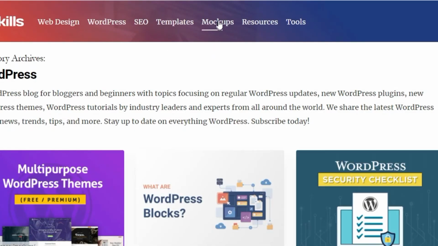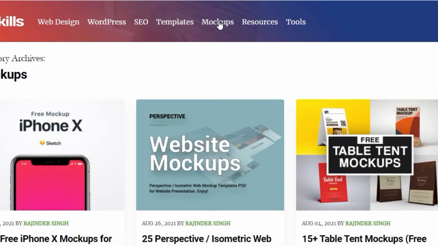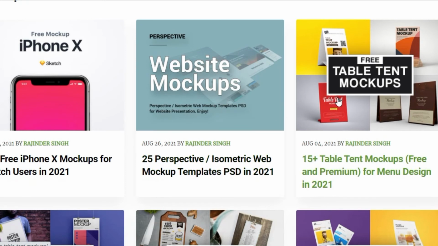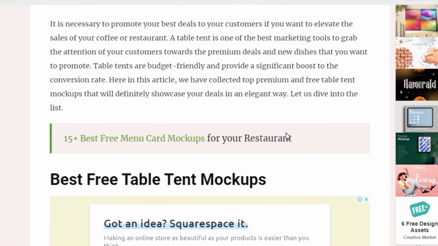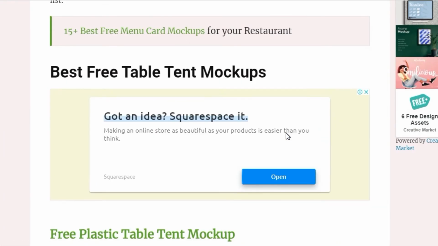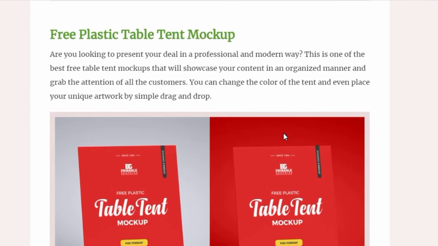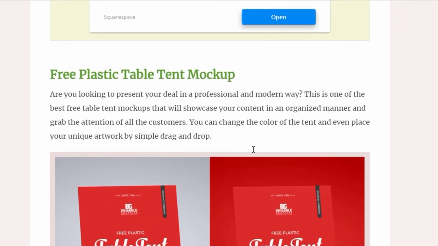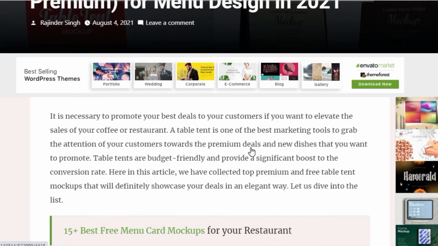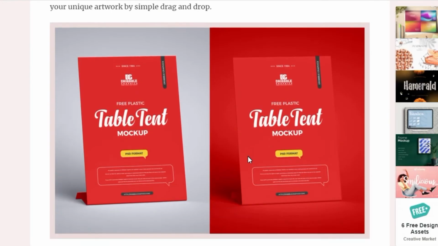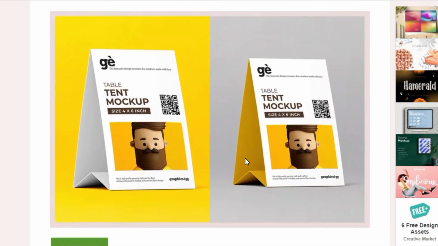Now, when you go back and you click on mockups, it equally gives you thousands of inspirations on mockups, a lot of them. So if I click on this particular one right here, it gives me a lot of mockups, and it doesn't only give you an example of what a mockup is. It actually tells you what a mockup is, and it gives you some inspiration,